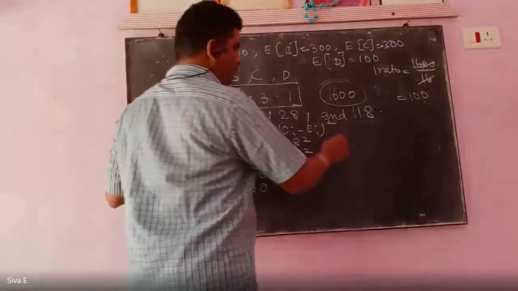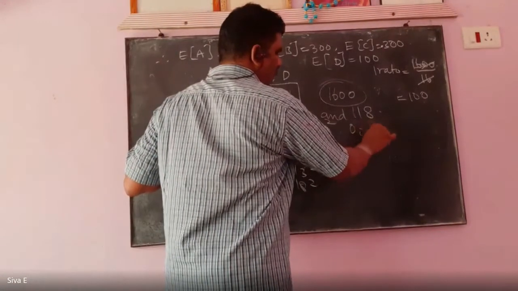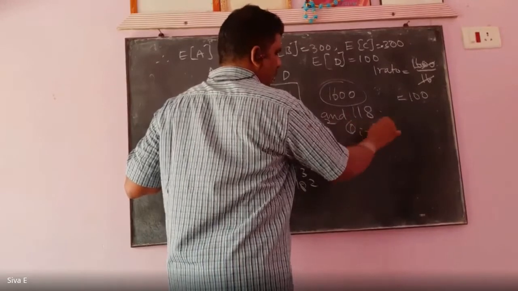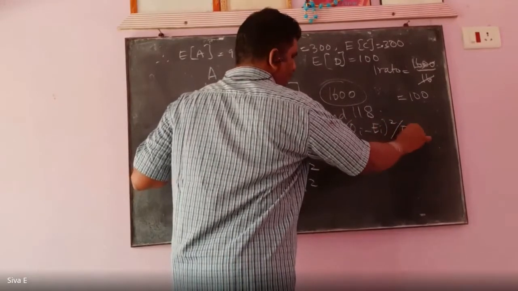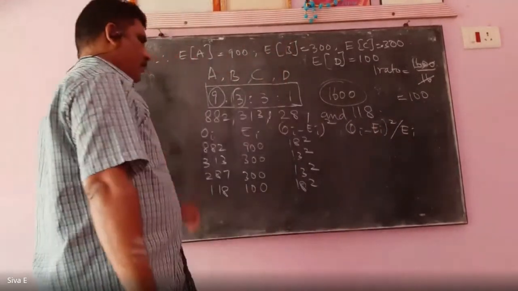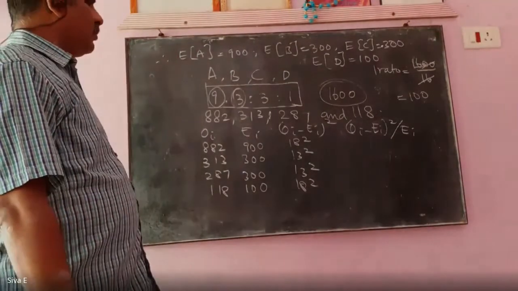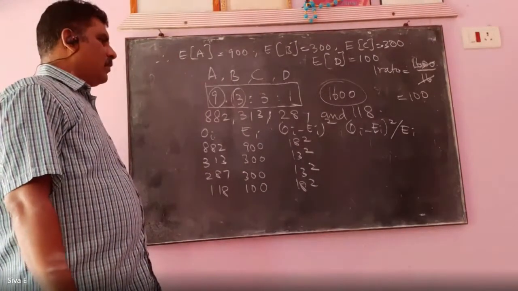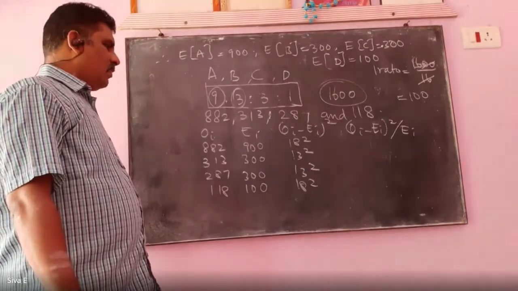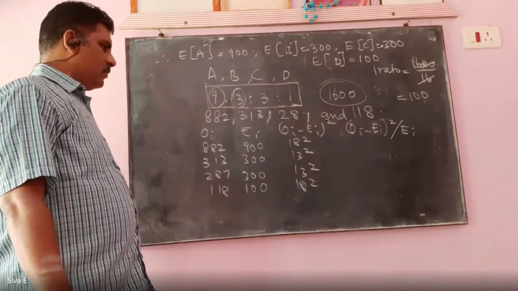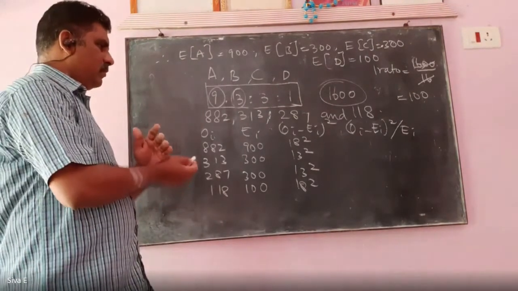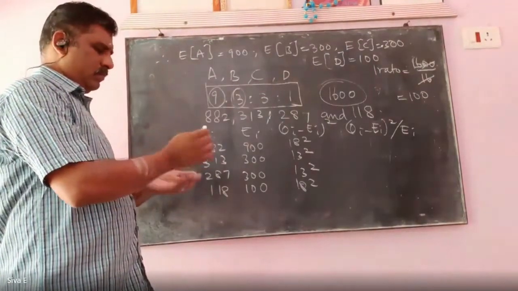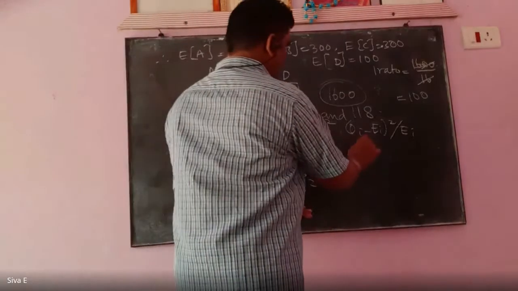Then (Oi minus Ei) whole square by Ei. What is the first value? 18 square by 900 is 0.36.